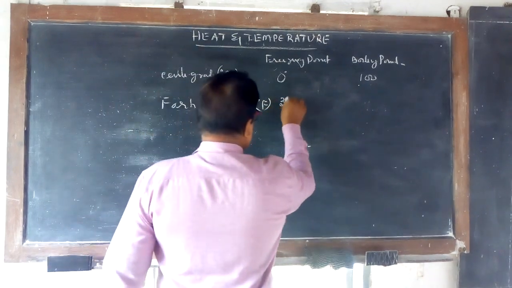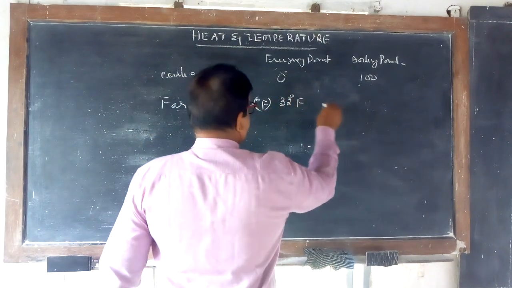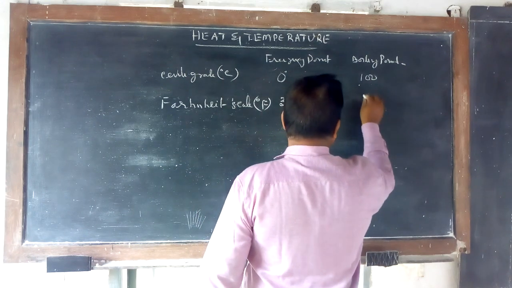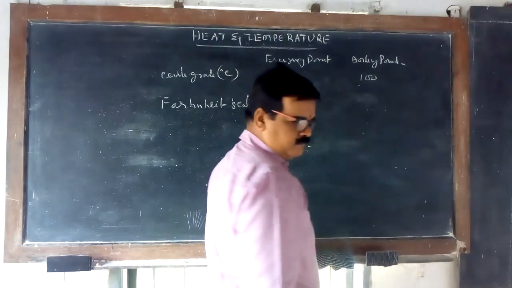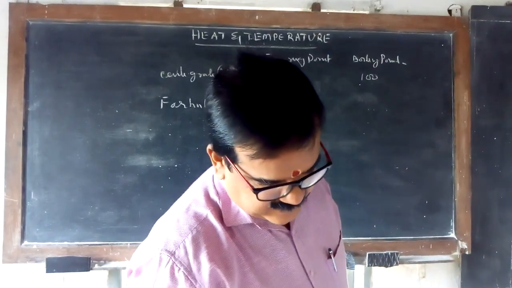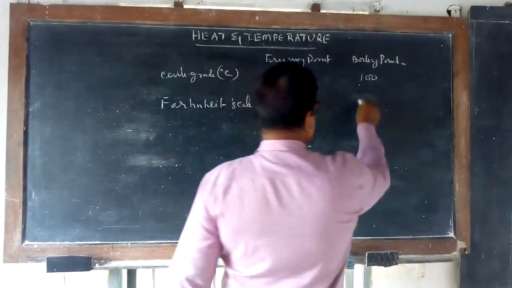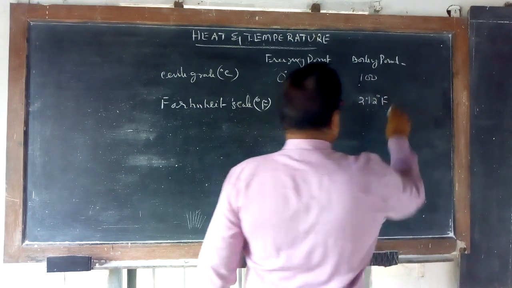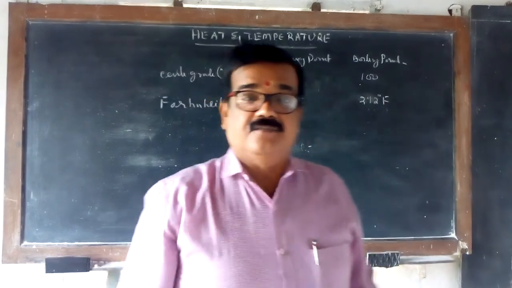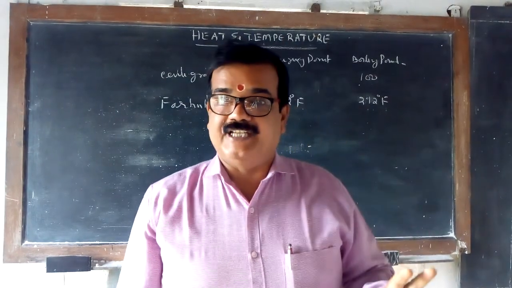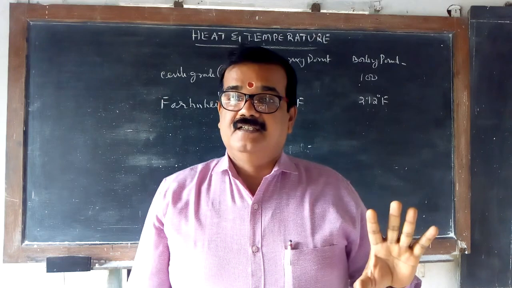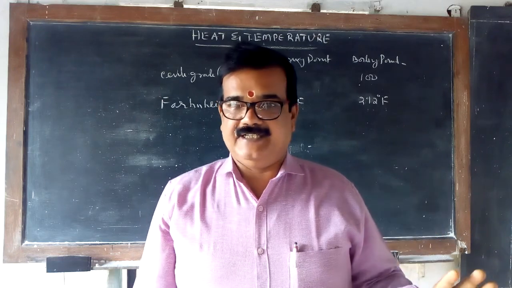See, in their scale, the freezing point of water is 32 degrees Fahrenheit and the boiling point of water is how much? 212 degrees Fahrenheit.